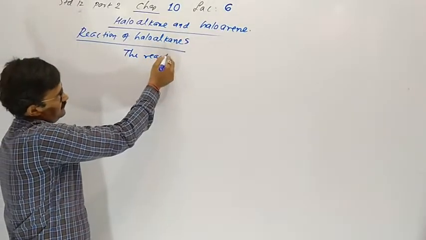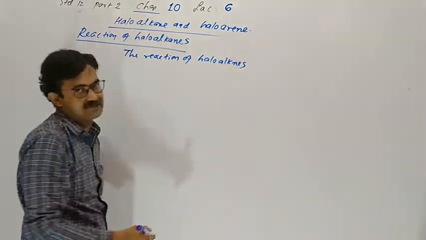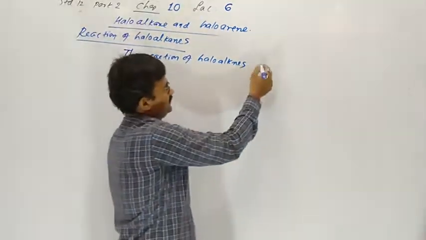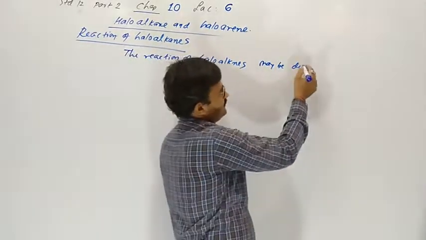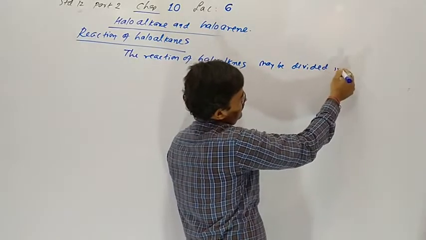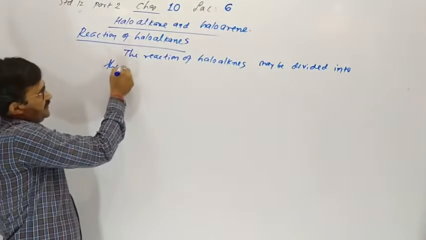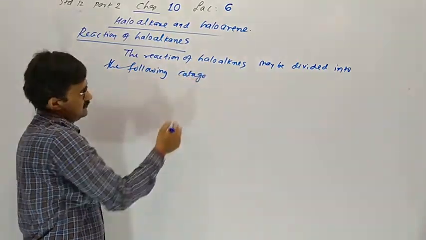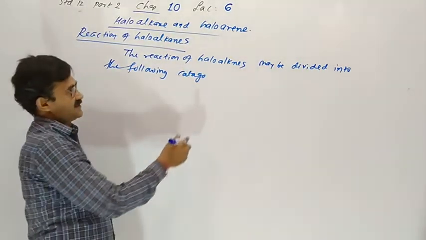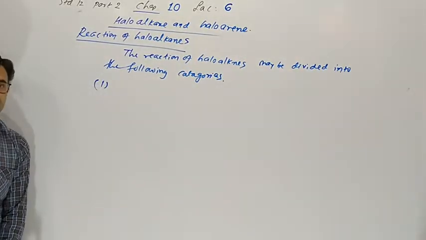The reactions of haloalkanes may be divided into the following categories. There are three categories. One by one we are going to discuss.